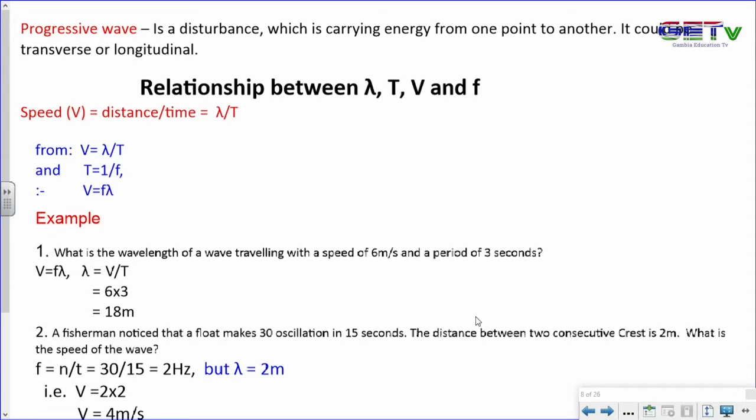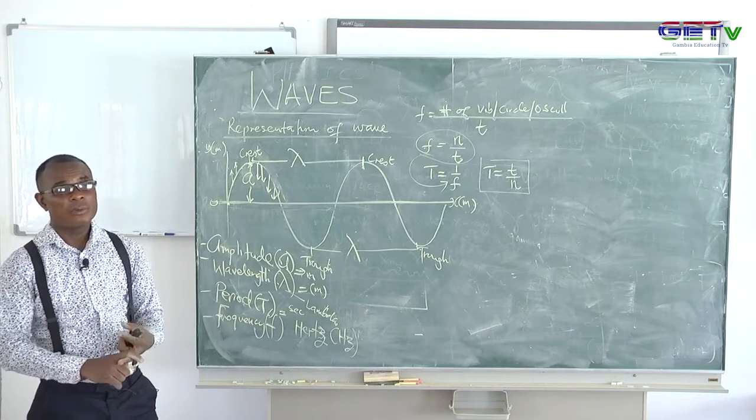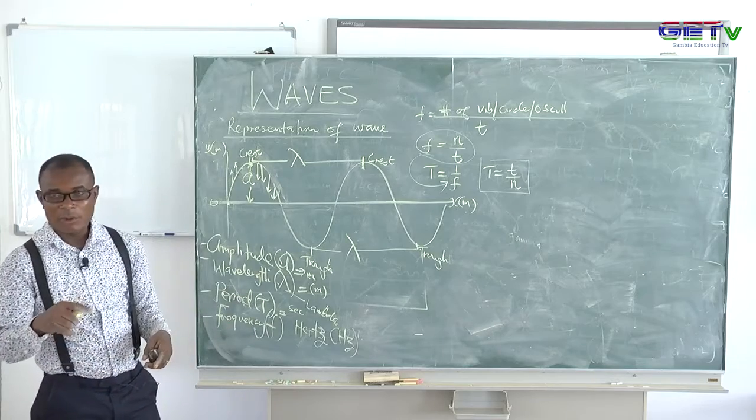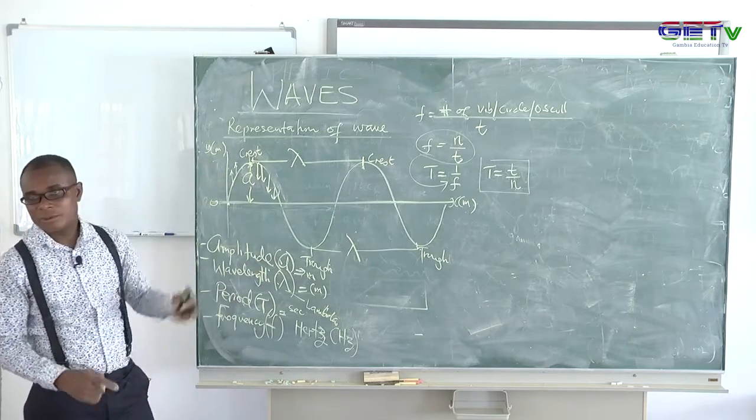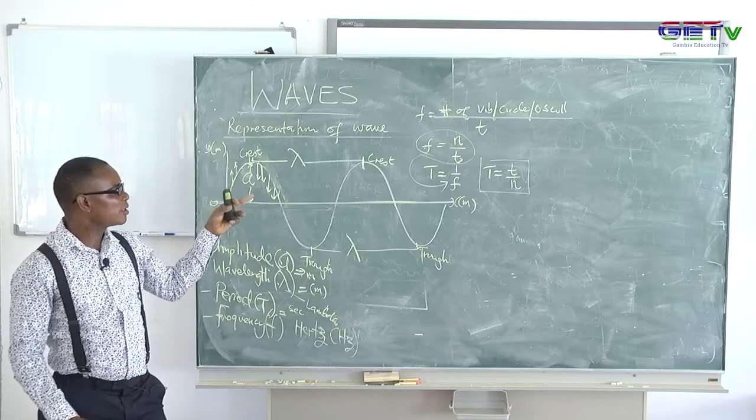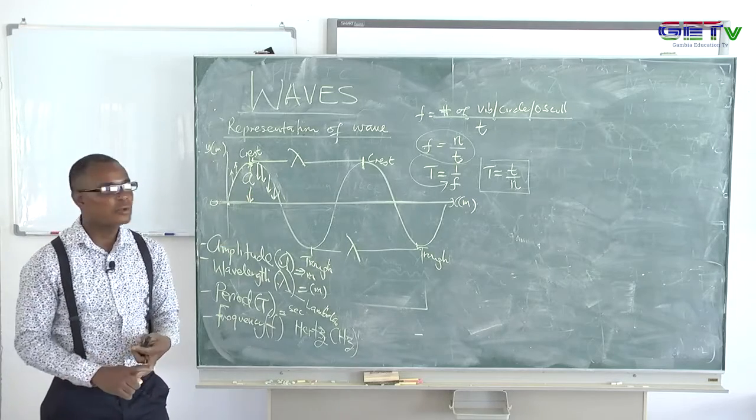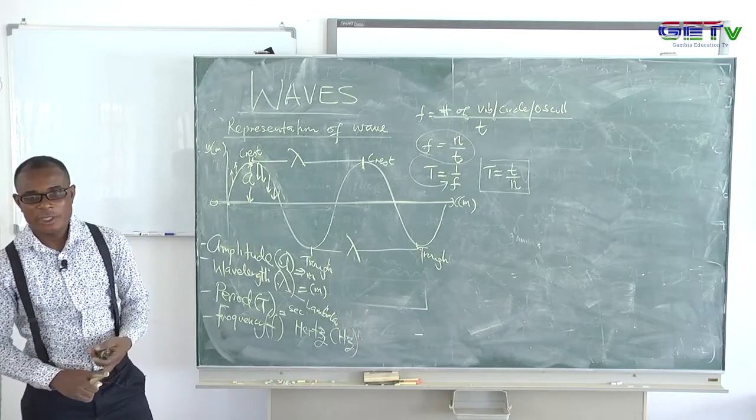We say it's a disturbance which is carrying energy from one point to another. It could be a transverse wave or a longitudinal wave, remember that. But I have just brought in basic terms here. The first one I said is the amplitude. The amplitude of the wave is the maximal displacement of the wave from its rest position, so understand that. And there is the wavelength, that is the distance between consecutive crests or consecutive troughs, or between consecutive maxima or consecutive minima. The crest is also called the maximum, remember that. That wavelength is measured in meters, remember that.